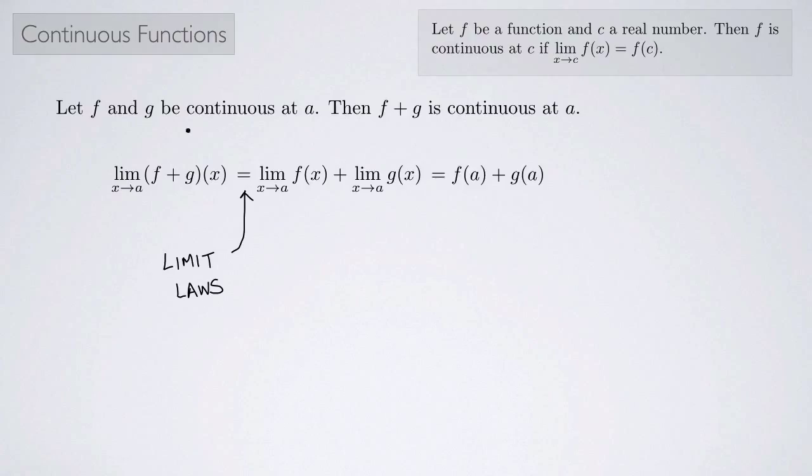Then the next thing we can do is we can apply the definition of what it means to be continuous. So we see that f and g are continuous at a. Well, if they're continuous by this definition up here, we know that the limit as x approaches a of f of x is f of a, and the limit as x approaches a of g of x is g of a. So this right here, that's just the definition of continuity, and that's what we have up in the corner of the slide here. And then finally, the last step, we can just say that this is the same thing as f plus g at a. And this is just what it means to say that you're adding functions.